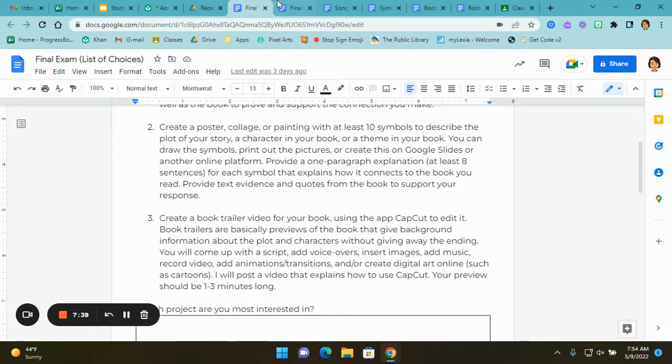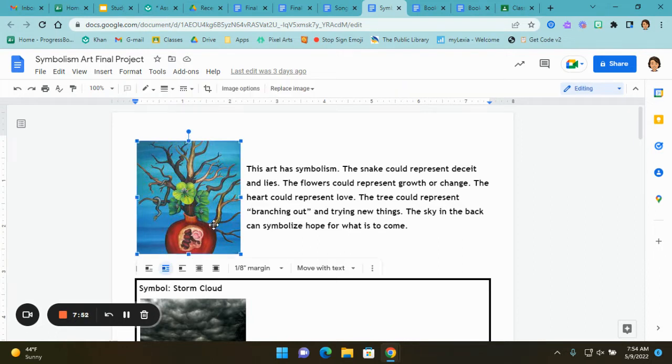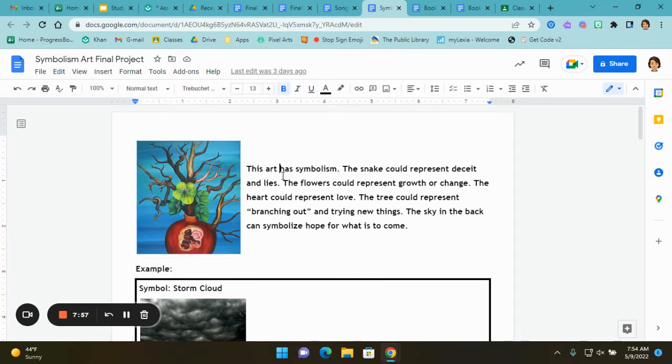Okay, so it's this one, instead of songs, it's about symbols. So you're going to create some sort of artwork, either a painting, poster, or collage. So let me show you. So this is what symbolism means. So I put this picture here to give you an example. So let's say this is my painting that I turn in at the end.